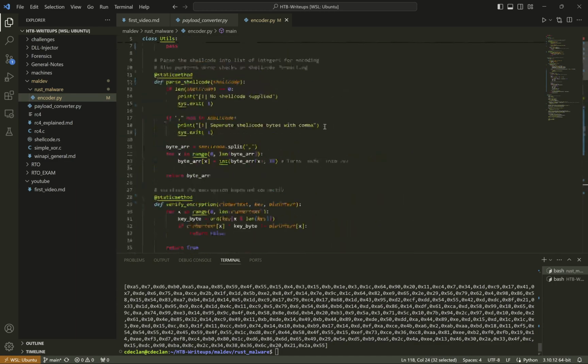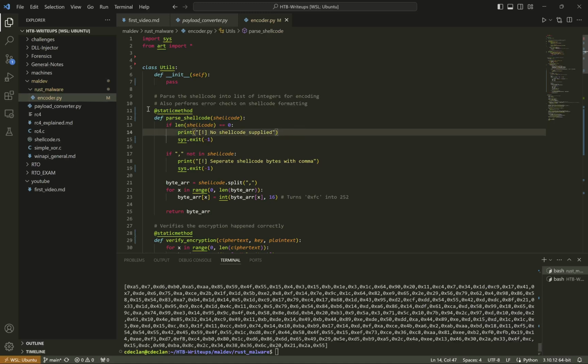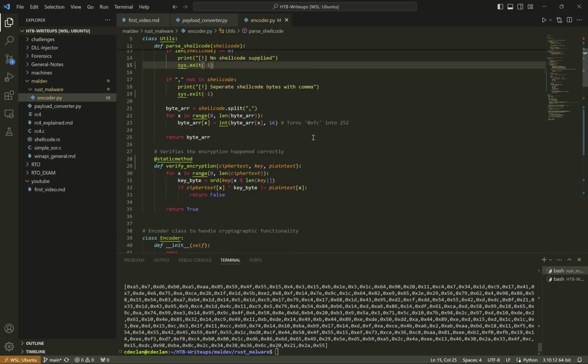Parse shellcode is part of the utilities class, which is right here. It'll make sure that the user didn't enter nothing. It'll make sure that the bytes are comma separated, and then it'll just convert the string of hexadecimal bytes into an array of integers. And you want it to be an integer so then you can do XOR and any other mathematical operations that you would want.